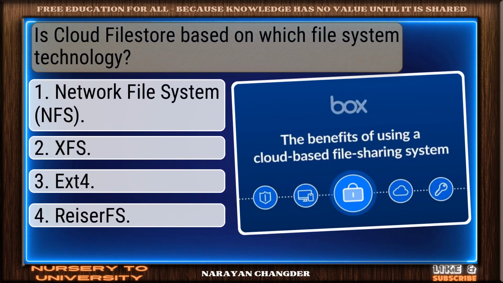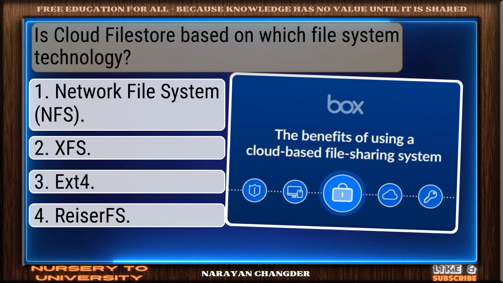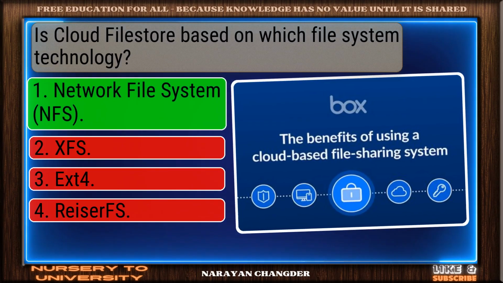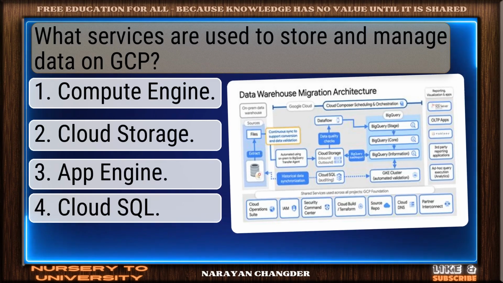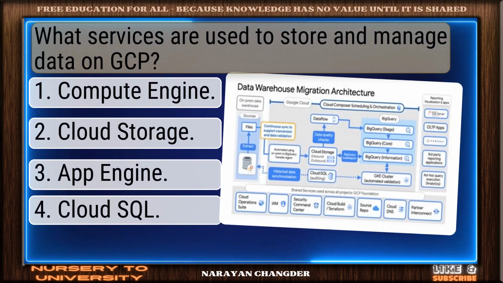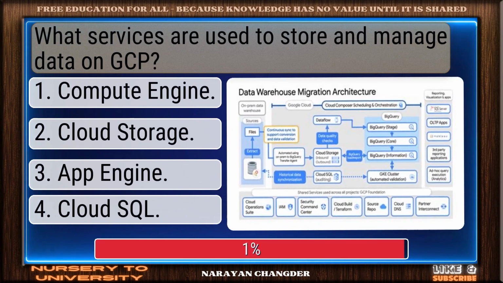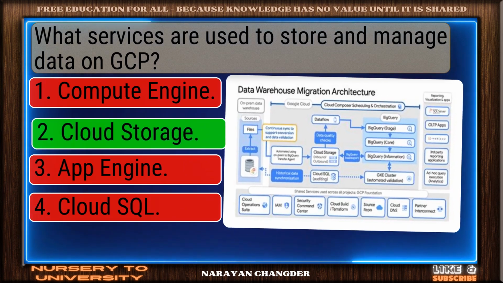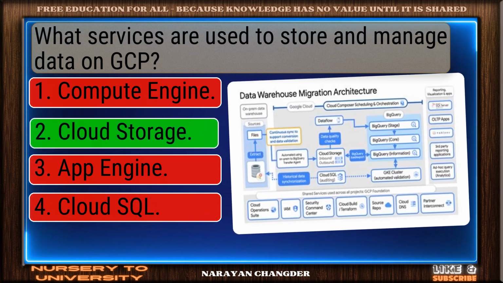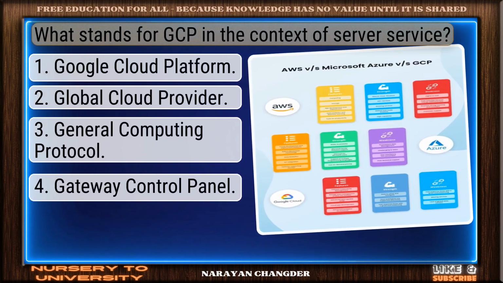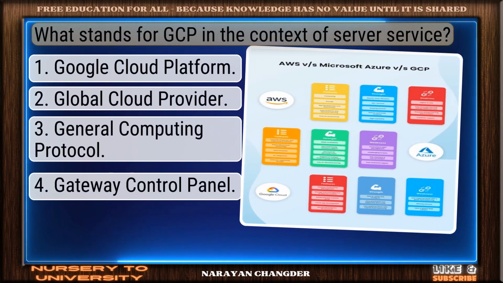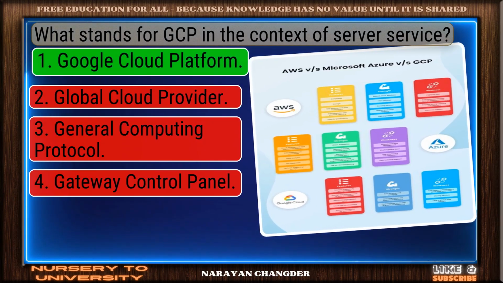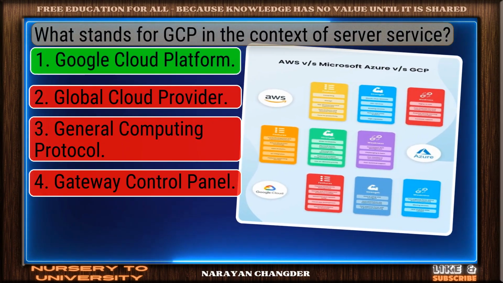Question number 60. Is Cloud Filestore based on which file system technology? Right choice. Network File System is the best answer. Question number 61. What services are used to store and manage data on GCP? Clear logic. Your choice, cloud storage, is sound and 100% true. Question number 62. What does GCP stand for in the context of server service? Right choice. Google Cloud Platform is the best answer.